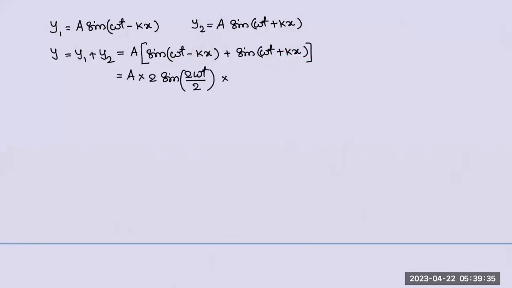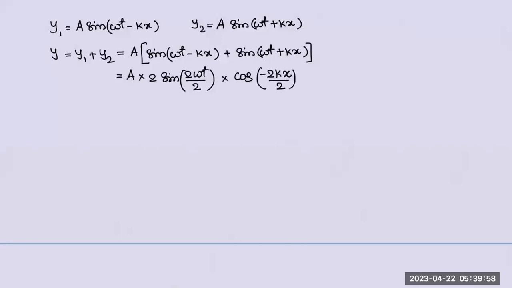into cos of (C minus D) by 2. Omega t minus kx minus omega t minus kx, because I took it in, then you will end up at minus 2 kx by 2, because this omega t gets cancelled. Got it? Directly I'm using the sin C plus sin D formula.